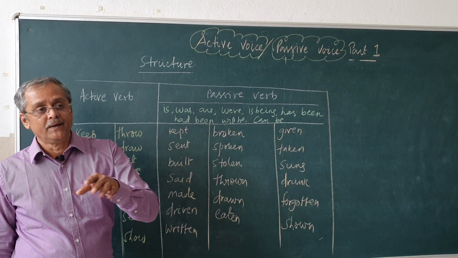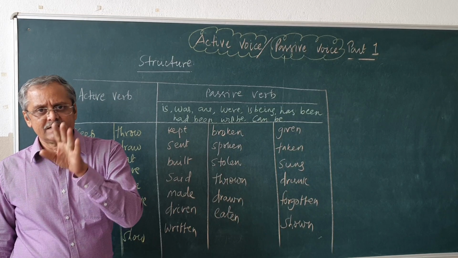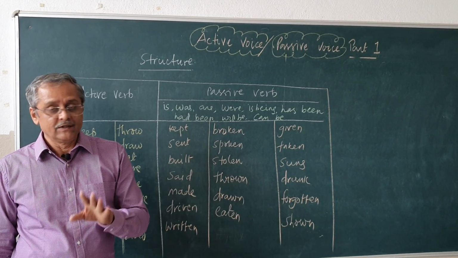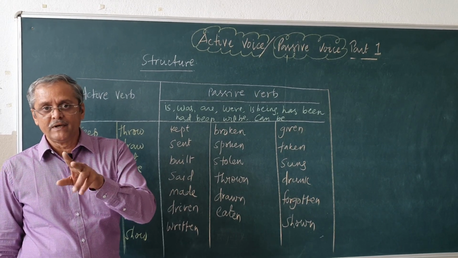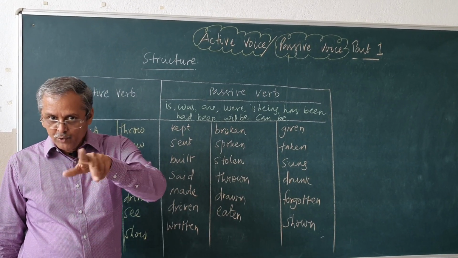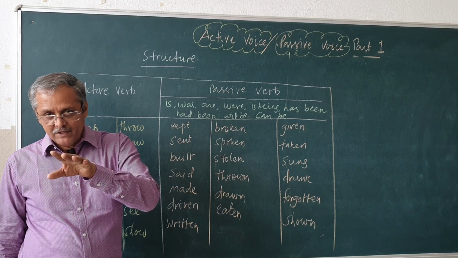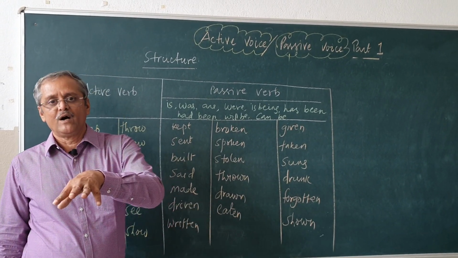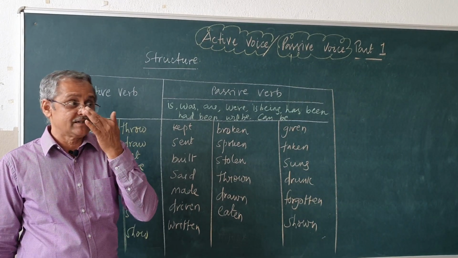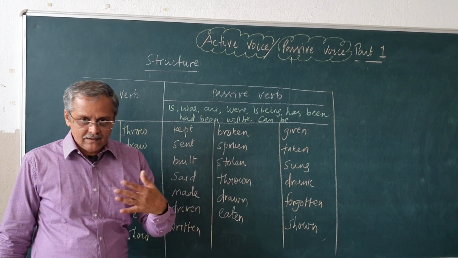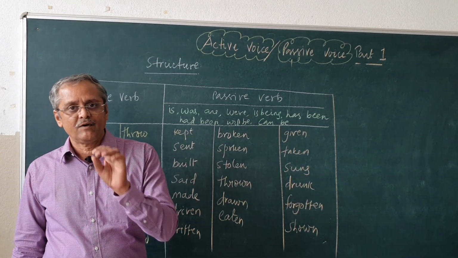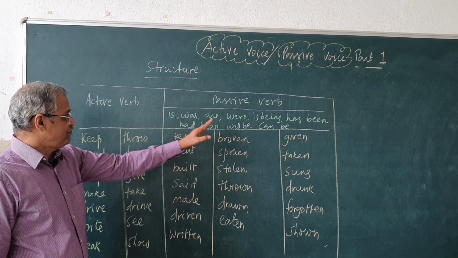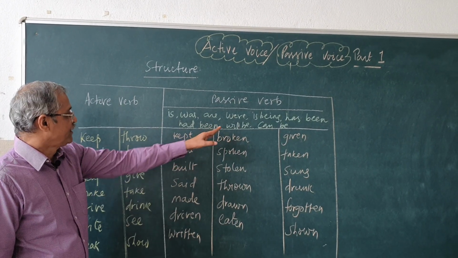Sometimes plural also will come. See, he gave me 2 pens. You cannot say 2 pens is given by him. You have to say 2 pens are given. The object was plural, pens, so when the subject becomes plural, then are comes in. I will tell you some of these areas in detail in later videos, so keep it in mind. Is kept, was kept, are kept, promises are kept by them.